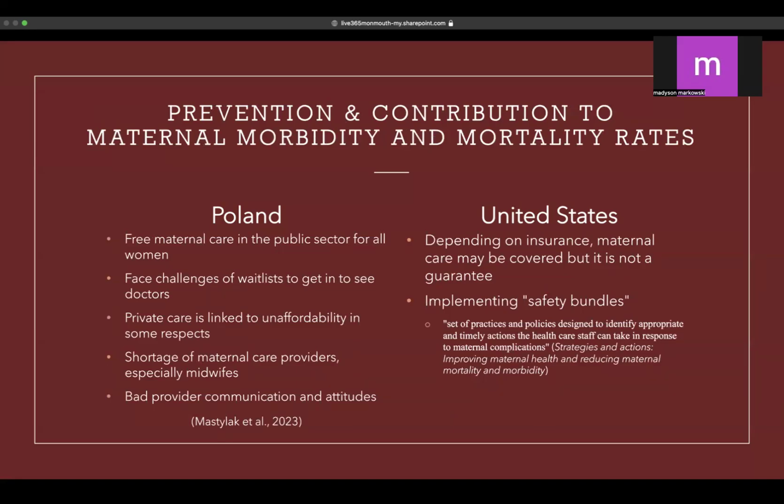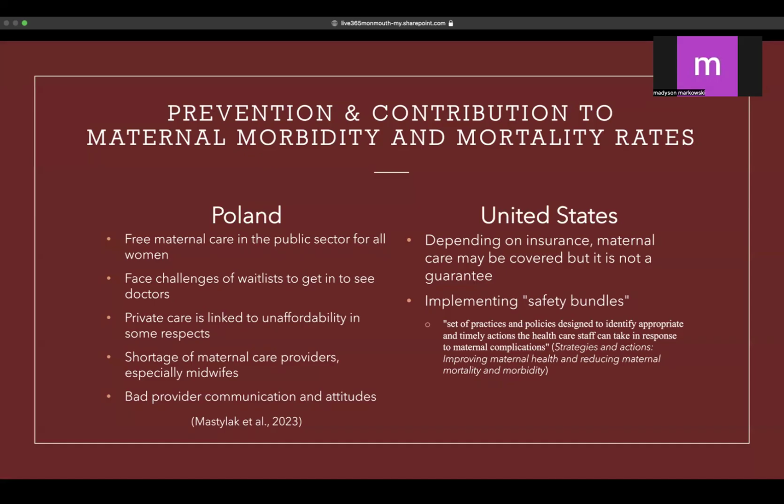Some things that are similar and different in Poland, referring to prevention and contribution to the morbidity and mortality rate. In Poland, there is free maternal care in the public sector for all women. That's not the same case with the private sector.